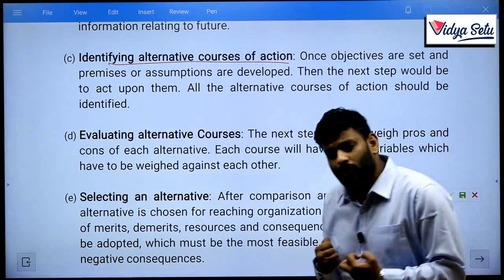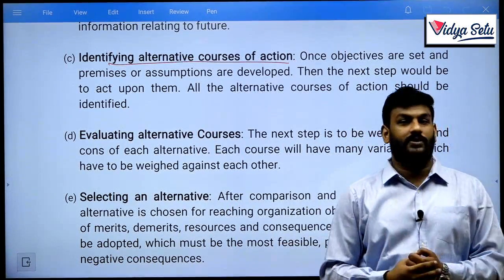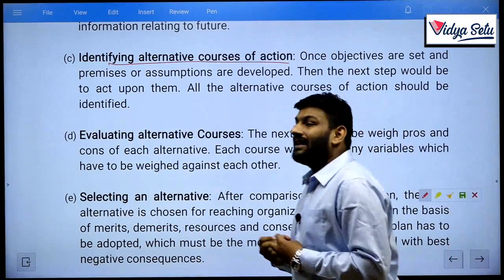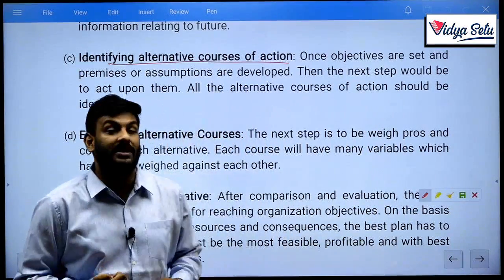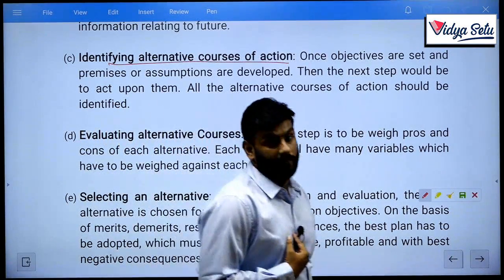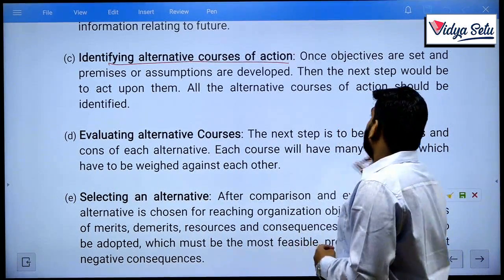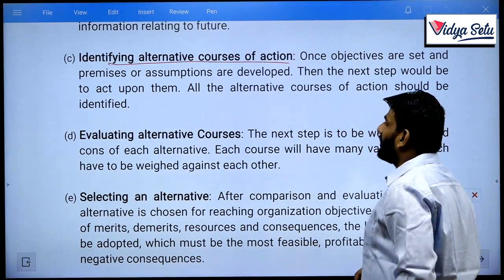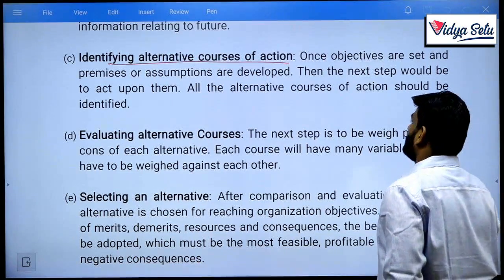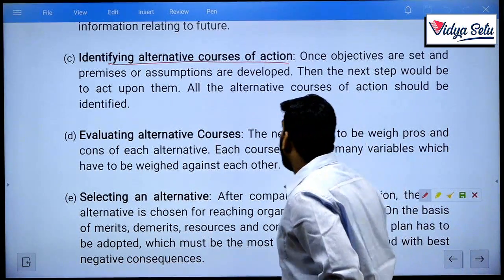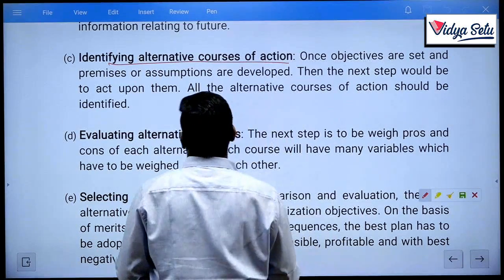I need to take all the alternatives so that I can evaluate them and select the one best suited for me. Clear? So here, once objectives are set and premises are developed, the next step is to act upon them. All the alternative courses of action should be identified.